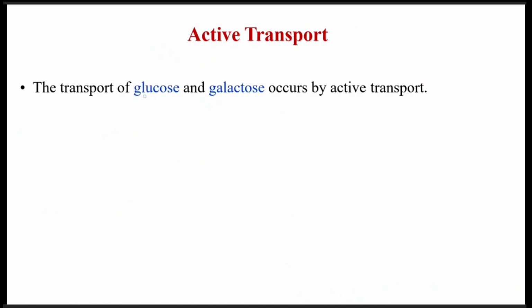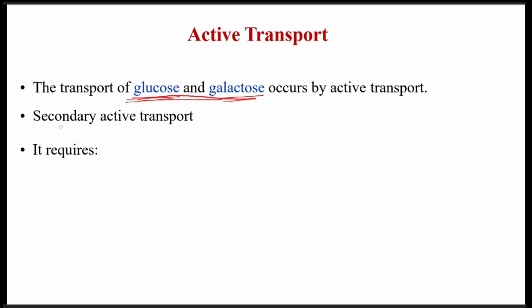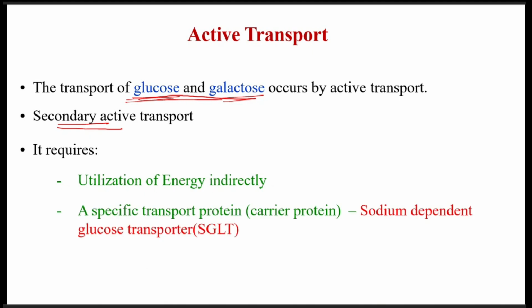Firstly, active transport. This helps in the transport of glucose and galactose; out of the monosaccharides, glucose and galactose are transported with the help of active transport. And as discussed, it is a type of secondary active transport. Why this is secondary active transport is because the energy utilization occurs indirectly.